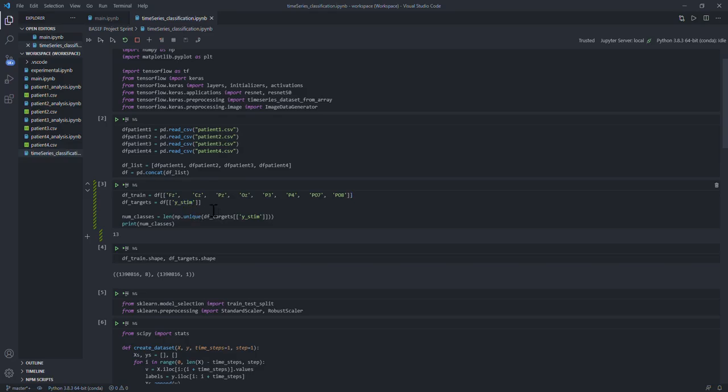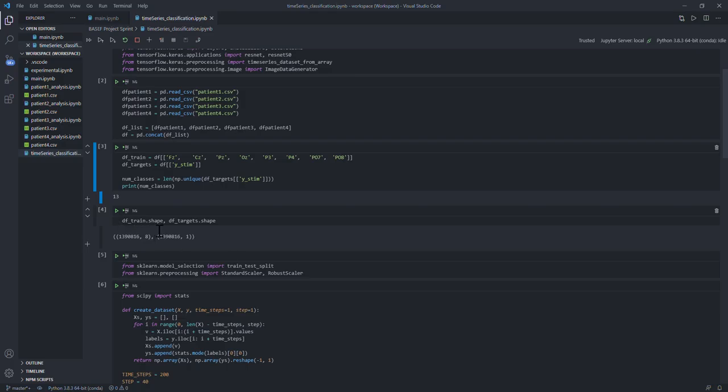What we're predicting for is the Y stimuli column, which is the intensification of the stimuli. So in the experiment, each of the stimuli was intensified by a certain magnitude. So for example, 1 times, double, triple, or quadruple, going all the way up to 12 times the original intensification value. We can determine the number of classes: 13 classes from 0 to 12 inclusive.